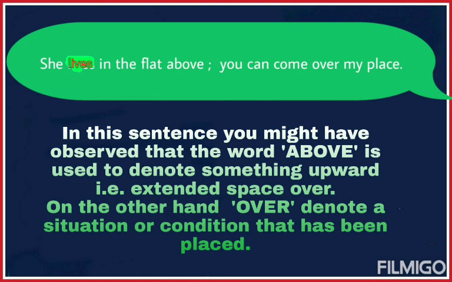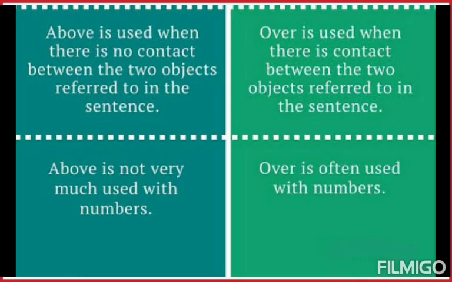Let's understand this with an example. She lives in the flat above and you can come over to my place. In this sentence, you might have observed that the word above is used to denote something upward and over denotes a situation or condition. Now let's see the differences between above and over.